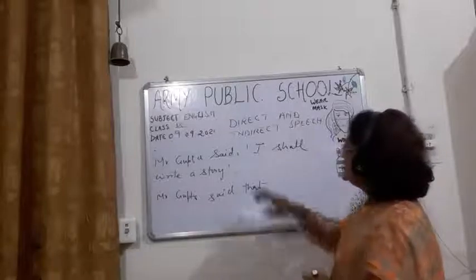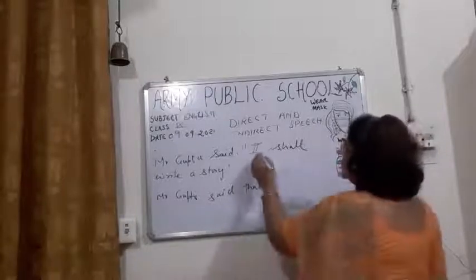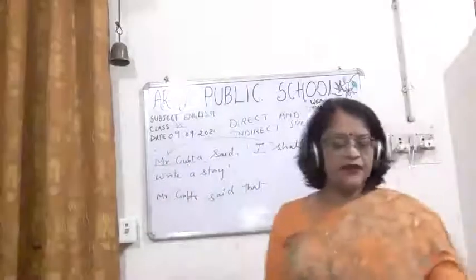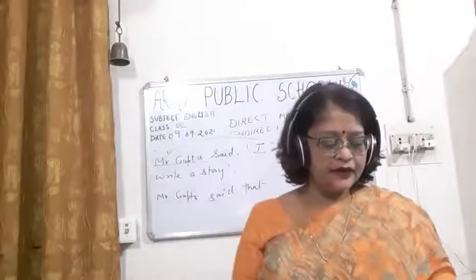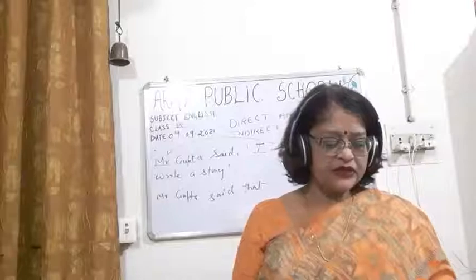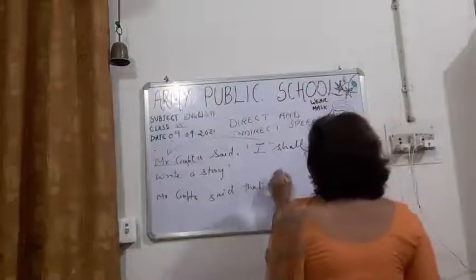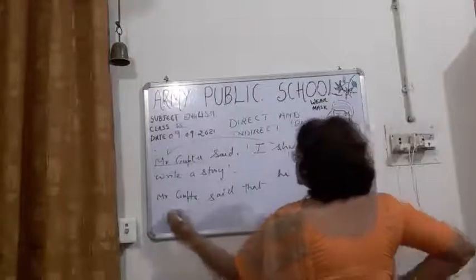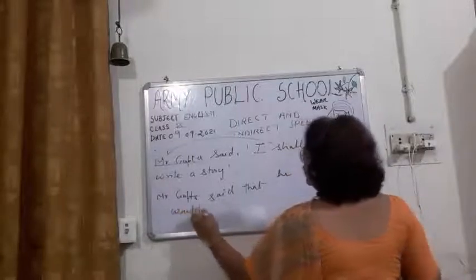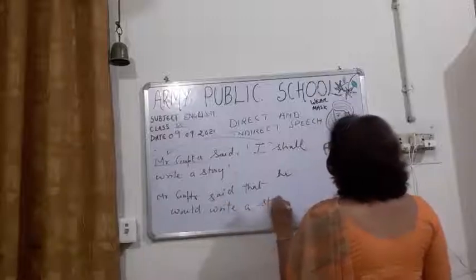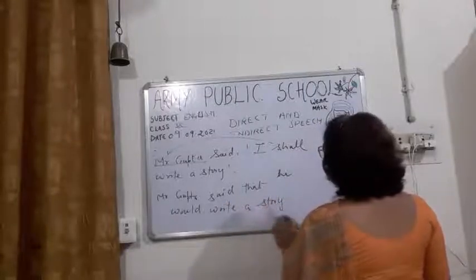Now children, here I is there, which will be changed according to the subject of the reporting part. So Mr. Gupta said that he would.